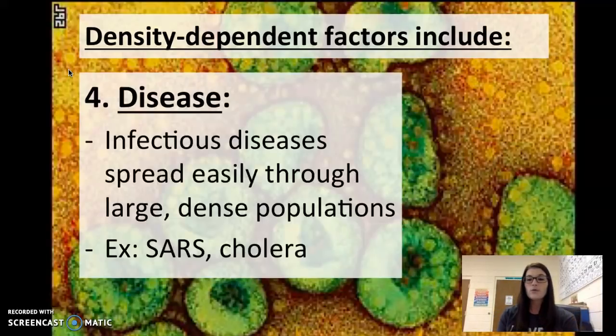Parasitism affects organisms because parasites can travel from one organism to another. And then also disease, because we talked about that all last unit. Lots of people or lots of organisms being close together is how infectious diseases spread very rapidly.